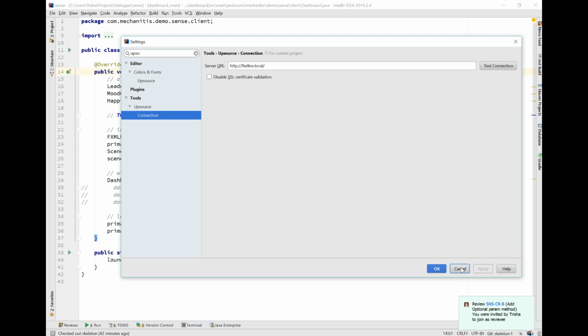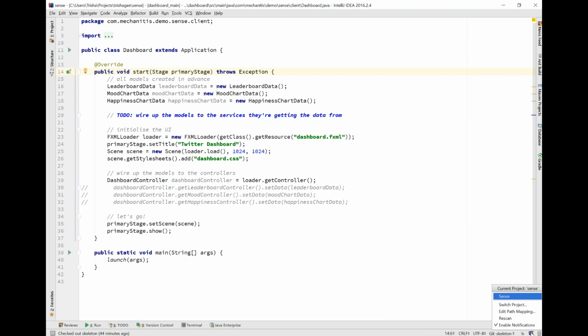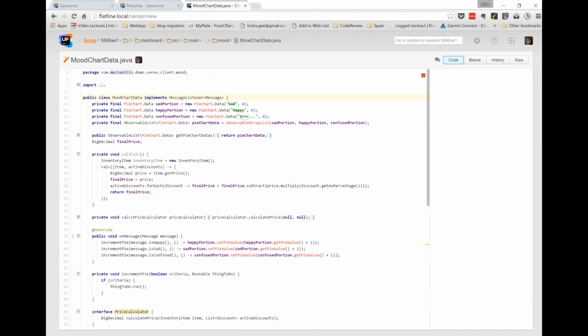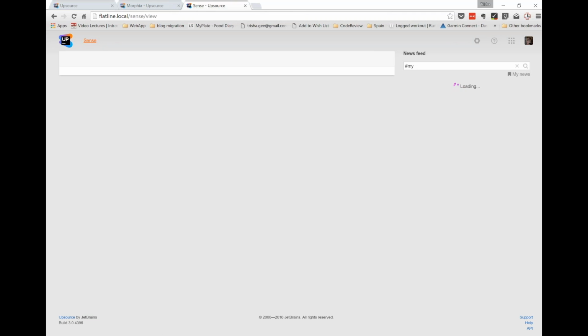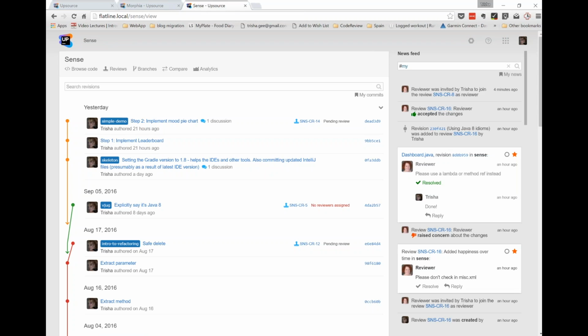What you'll find is, let me just dismiss this notification, because one of the things the Upsource plugin gives you is notifications that are applicable to you. What you'll find is down here, this Upsource button, you can see which project you're connected with. So I have the Sense codebase checked out, which corresponds to my Sense Upsource project.